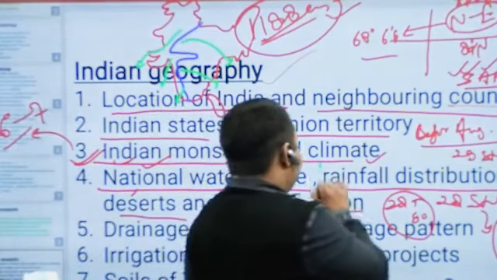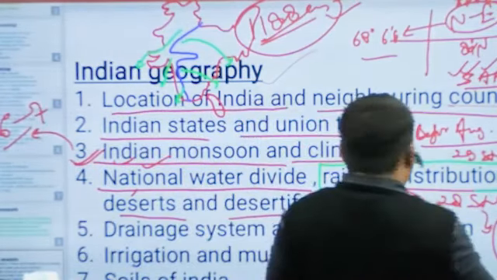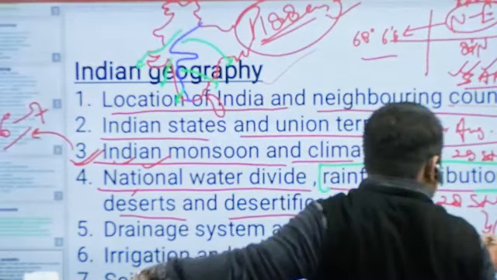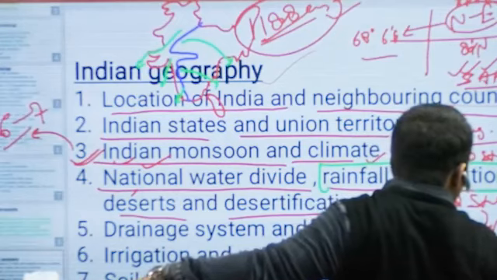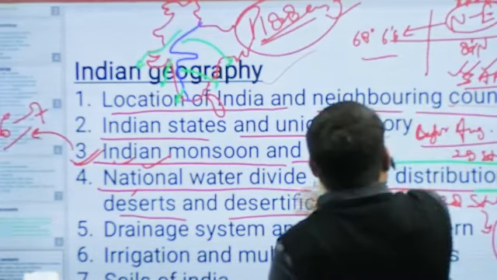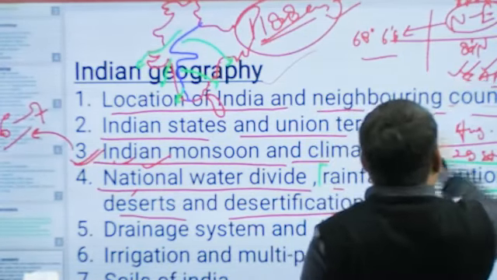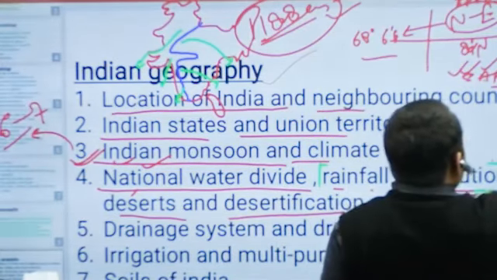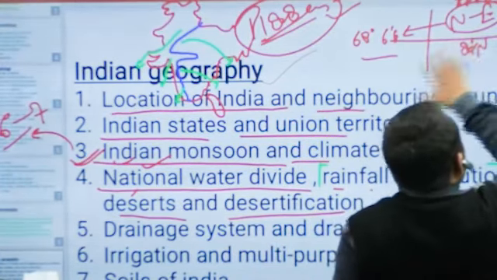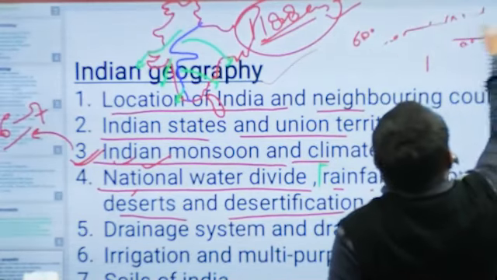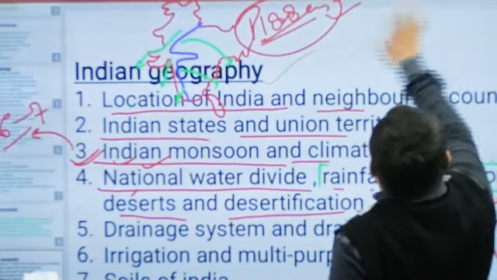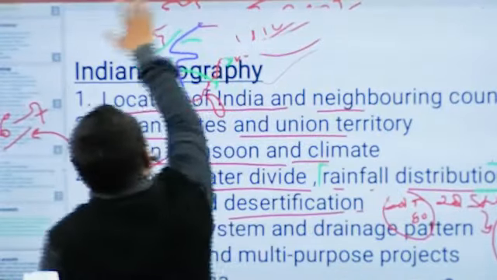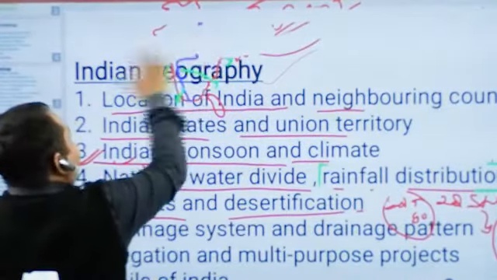The next point is rainfall distribution. Rainfall distribution is a very important topic. Why is it important? Because rainfall distribution decides the agricultural activities as per the amount of rainfall in different areas. Farmers of India as well as the Indian government do planning related to farm activities.